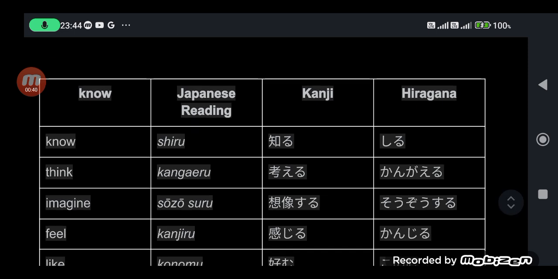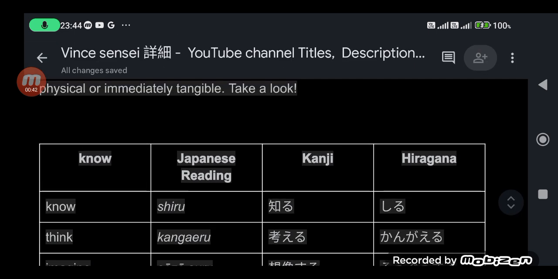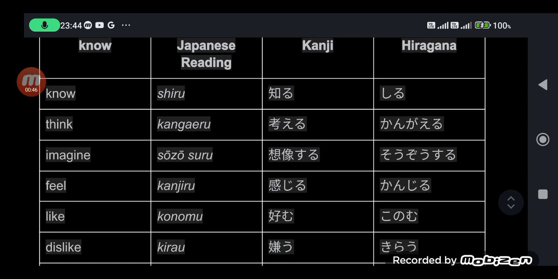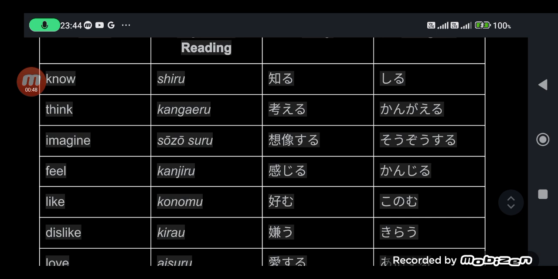Okay, this is just a very short lesson, 皆さん。Now, let me give you this. The first column, or rather the leftmost column, is the English translation. The second column is the Romaji, or Roman writing, which is a Roman writing version of Kana writing.